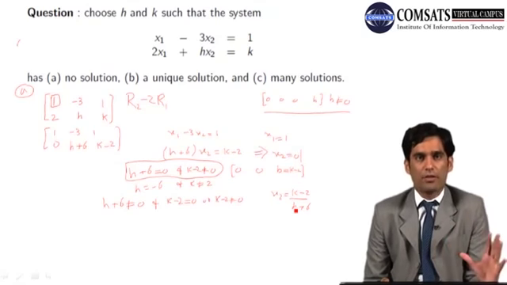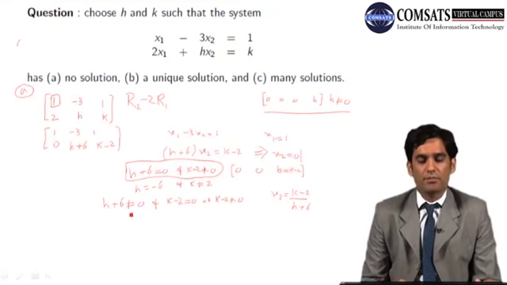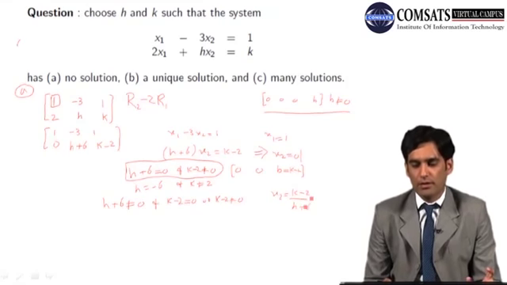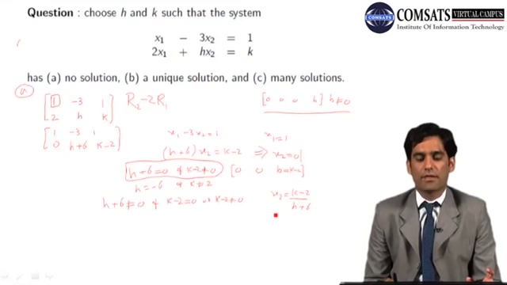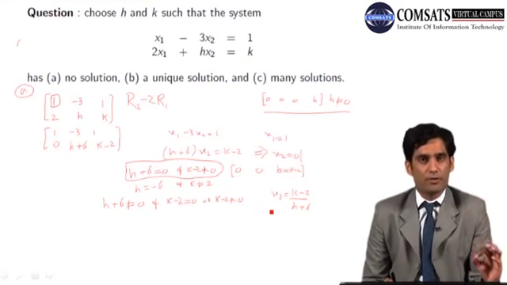Division by 0 is not allowed in mathematics. Whenever we have this condition, h plus 6 is not equal to 0. So we have a solution, x2 equals some real number in terms of h and k, and by back substitution we can have the expression of x1 also, and that will be a unique expression for particular values of h and k.